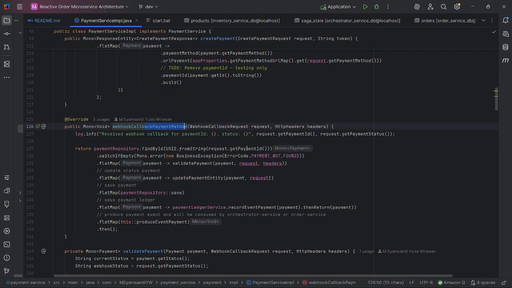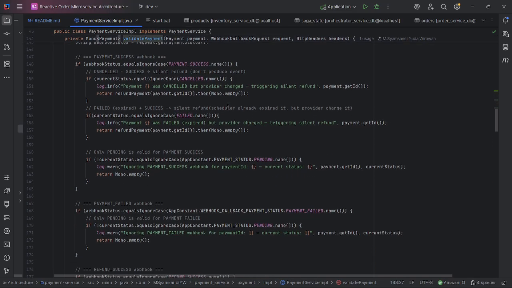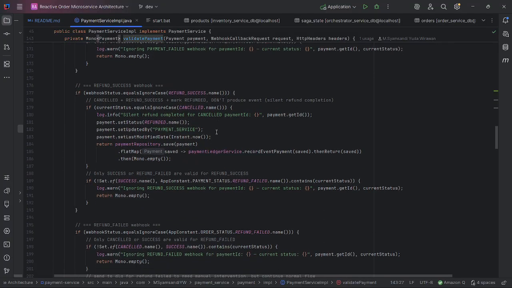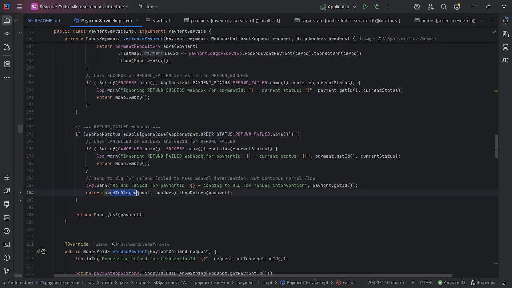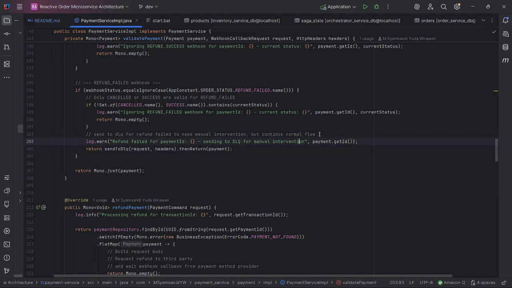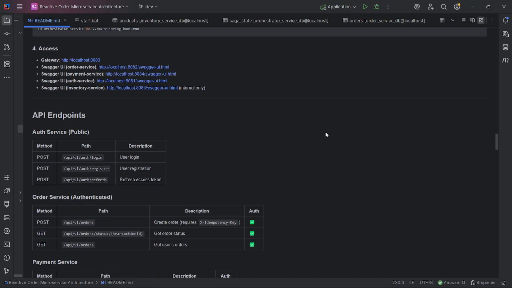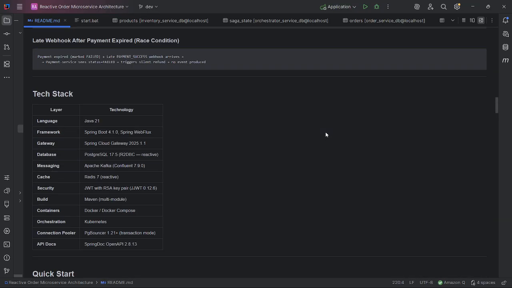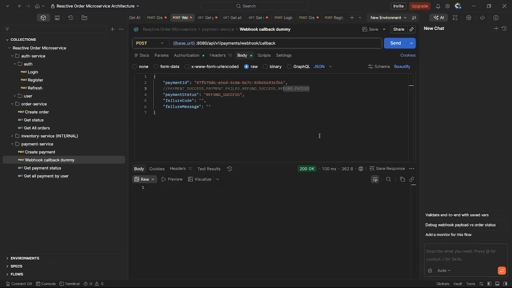So in the webhook callback payment method, there is validate payment in here. If refund failed from webhook, send to the DLQ for refund failed, to need manual intervention, but continue not mark as failed. So we don't need to worry if the refund failed. Okay, let's refresh it.